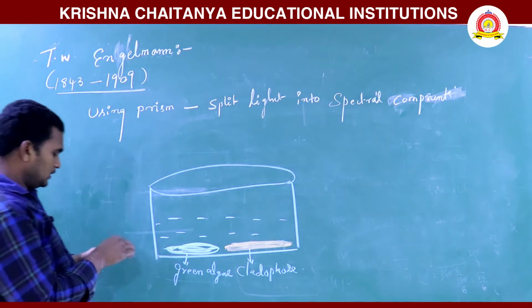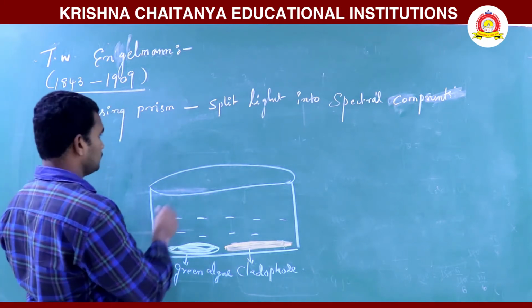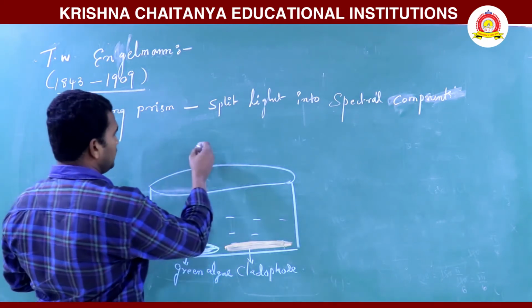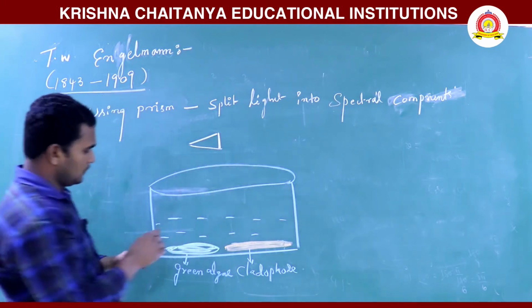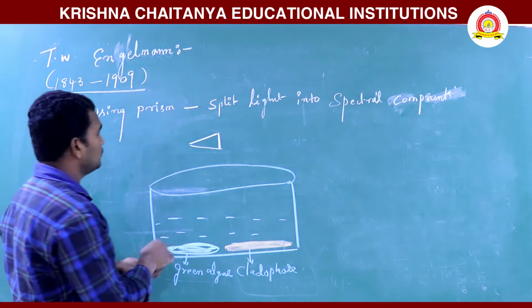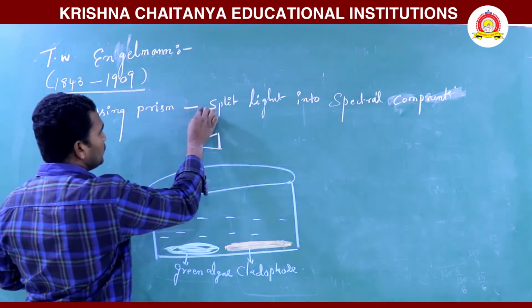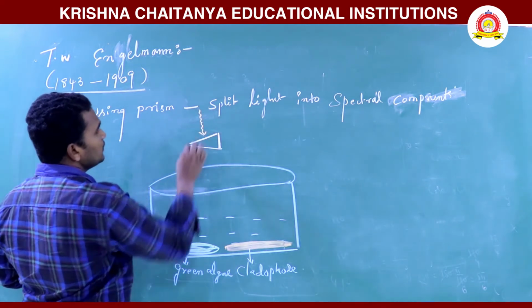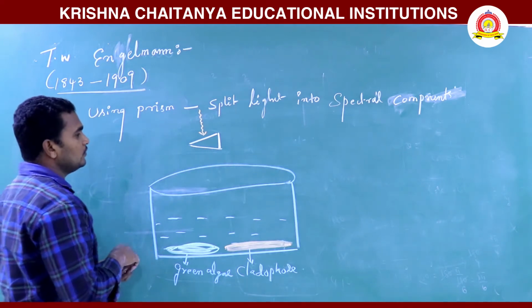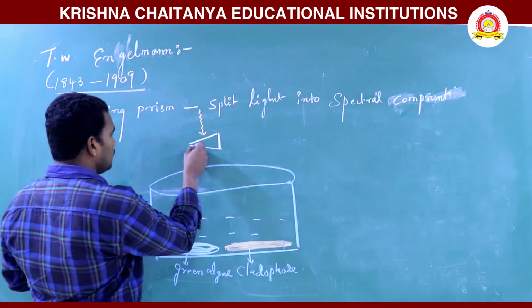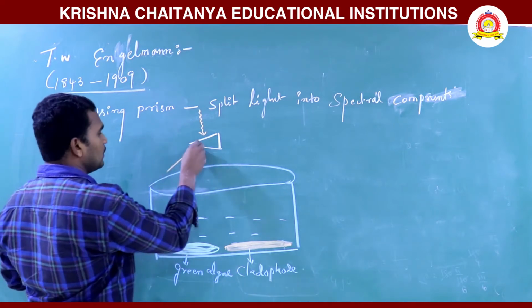And this is the prism. He passed one light through the prism. Then the light is split into the spectrum, so different light colors are available.